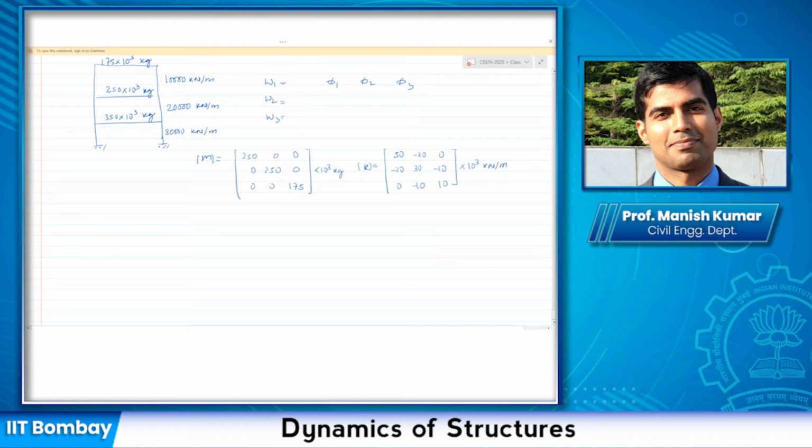That's not the intention of this type of problem. Anybody who's got the frequencies and the mode shapes? Take more time and finish this. If you get the answer, just unmute yourself and let me know.